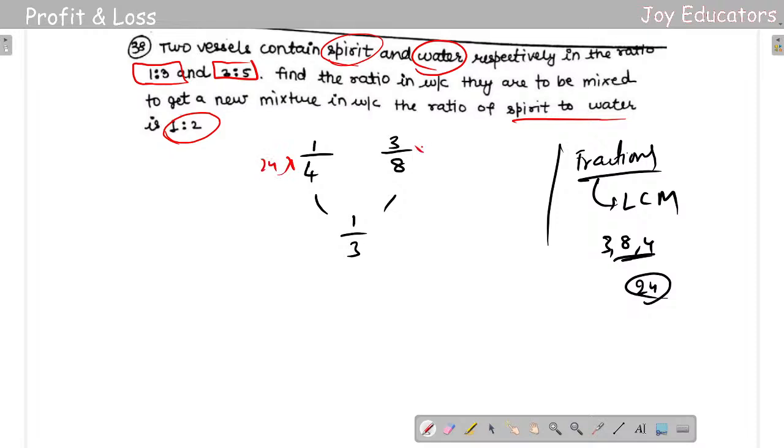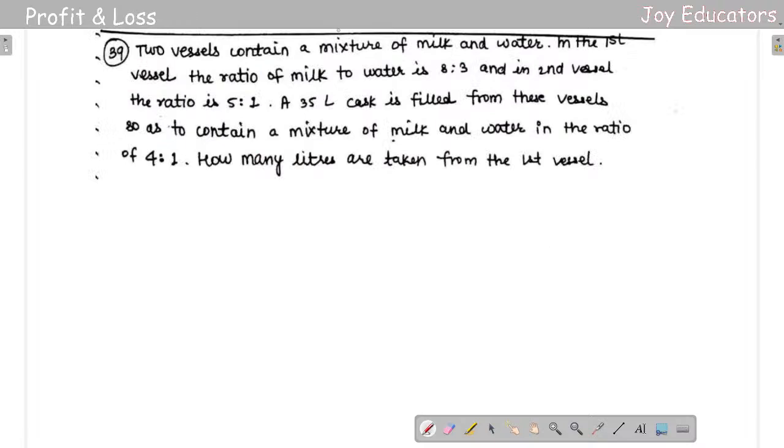24, 24, 24. సో ఇప్పుడు నేను చేస్తే అంత వస్తుంది ఆన్సర్. 4 ఎంత 4 6 24, 8 3 24, 3 3 9, 3 6 24. అవునా అదే 3 8 24. సో 8. సో 1 ఇక్కడేమో 2. This will be your answer, right? So let's go to the next question. Second question. So second question was simply ఏమీ లేదు.